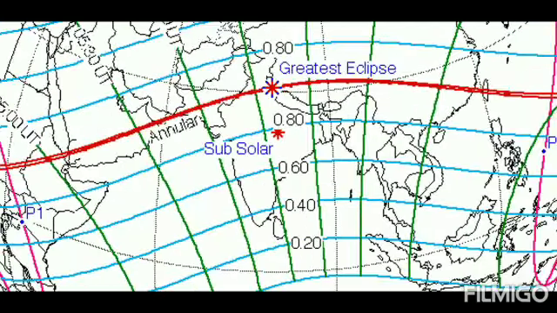And what is the magnitude of that eclipse? Kolkata is just below the blue line, 0.8. That means little less than 80%. The sun will be covered by a magnitude of little less than 80%. We can say that 75% of the solar diameter will be obscured by the moon from Kolkata.